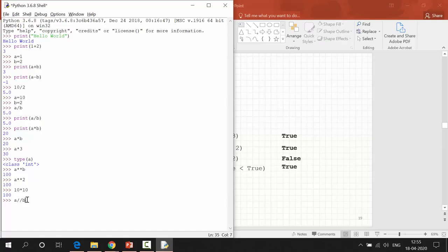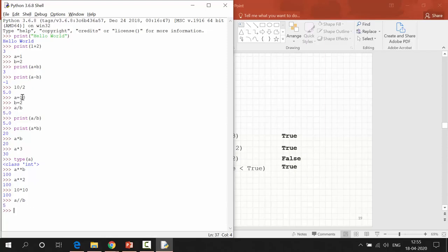Floor division means that, if we are going to use floor division, I'll get output 10 by 2 with floor division. Whenever I use floor division for floating point values, I'll always get the output as a float value. If I use integer values, I'll always get an integer value only.